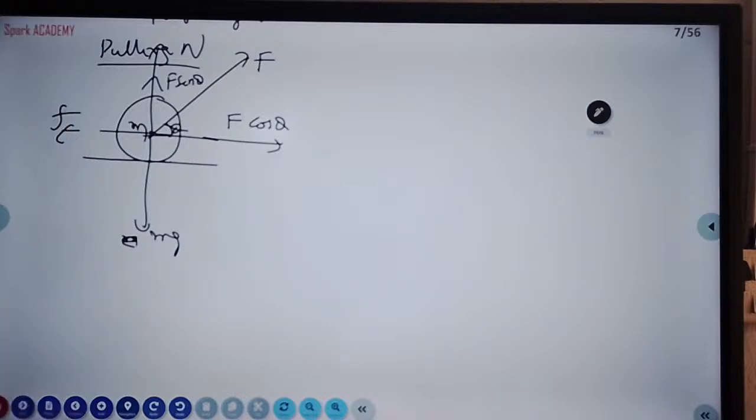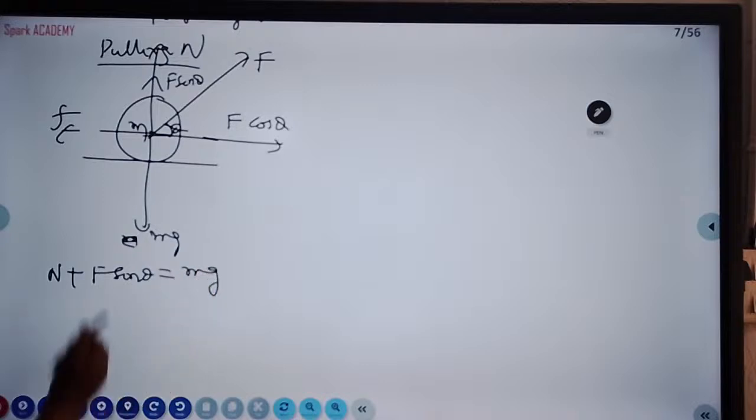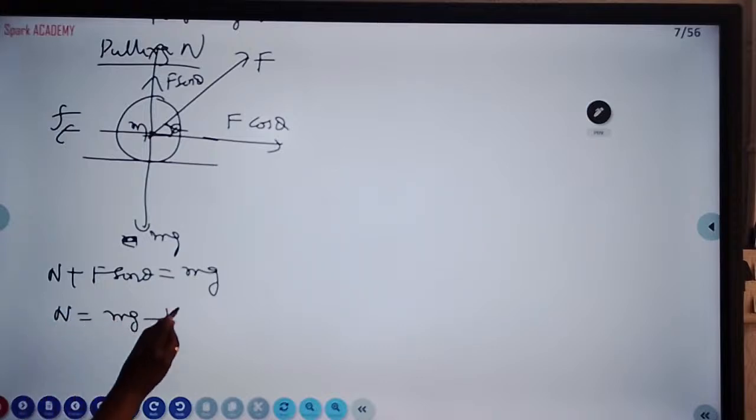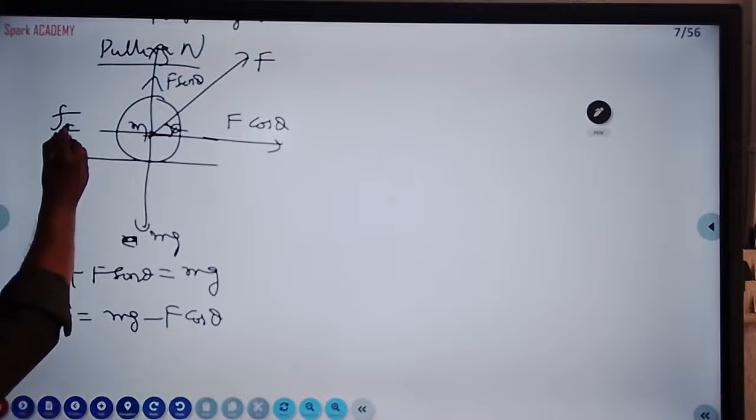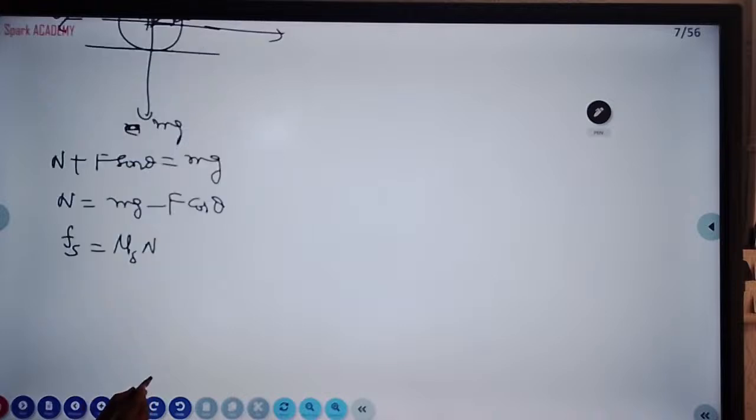What is the normal reaction formula in case of pulling? N plus F sin theta is equal to mg. So N is equal to mg minus F sin theta. If you take limiting or kinetic friction, static friction is mu_s N. So the normal reaction is getting decreased here. Okay, students?